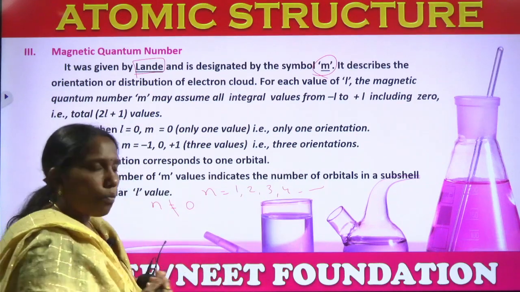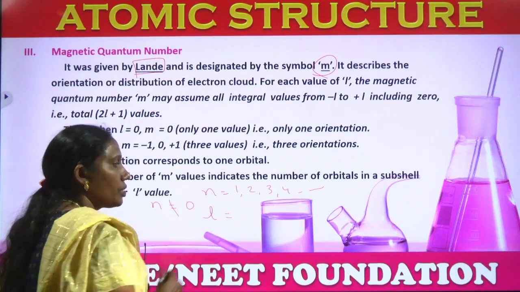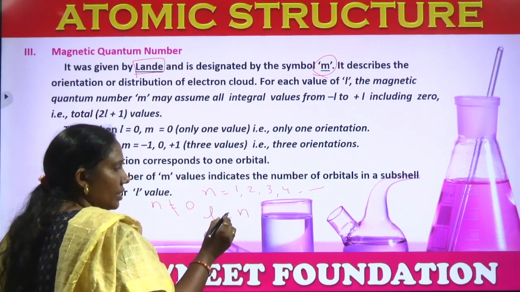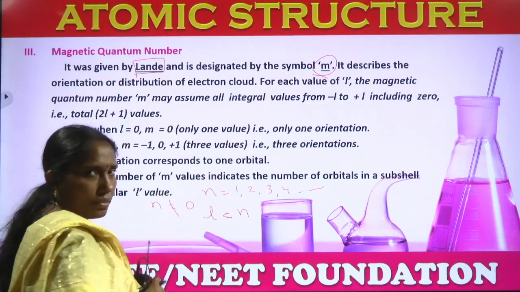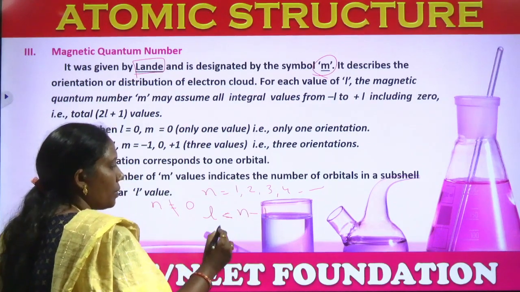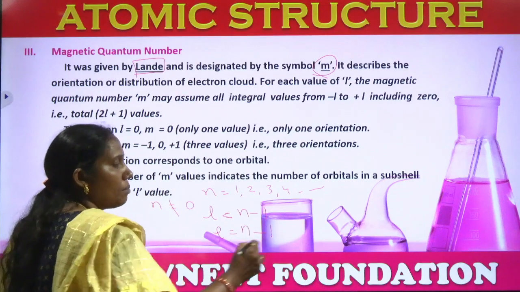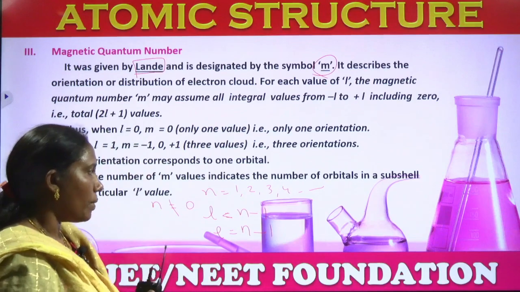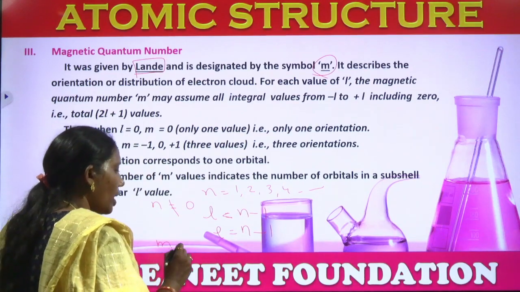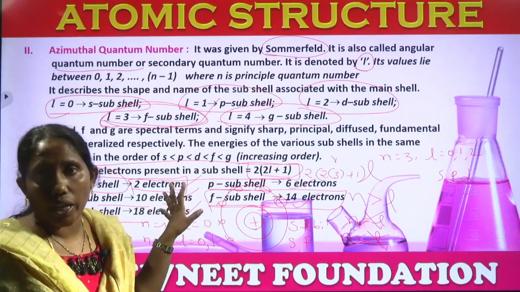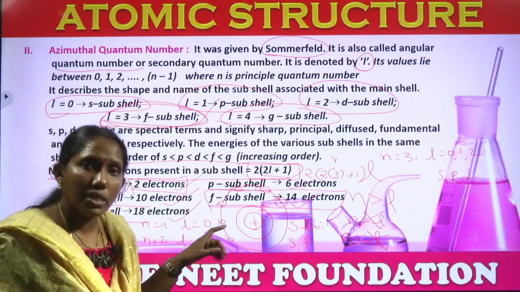What about L value? Always L value should be less than n. So, n minus 1 it should be. L value will be always up to n minus 1. So, this magnetic quantum number will depend upon the L. N is independent, it will not depend upon any quantum number, but L depends on n.